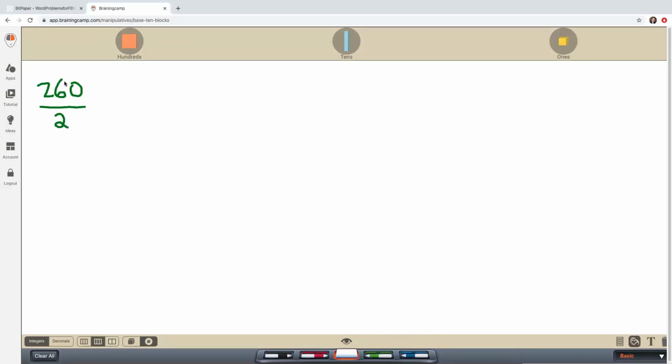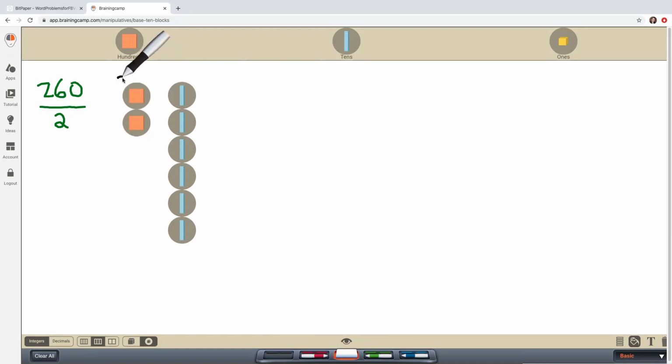So first I'm going to build 260, and I could make these place value blocks bigger or smaller. I decided smaller just because they take up less space. So there's 100, there's 200, and I'm going to add my 10s, 10, 20, 30, 40, 50, 60. So I don't have any ones, I have 260.